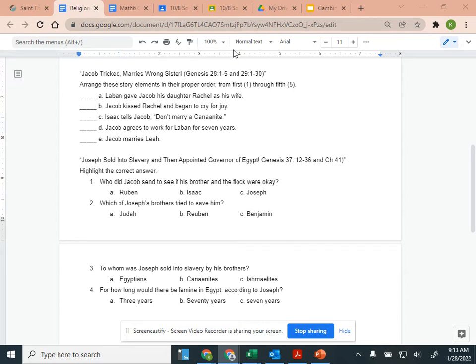So Jacob has gone to the house of Laban to find a wife amongst those people because they were deemed acceptable by his parents. So now our second reading for today is Genesis.